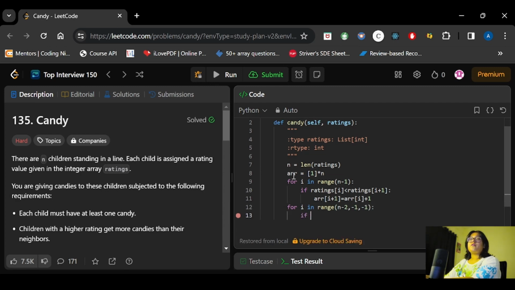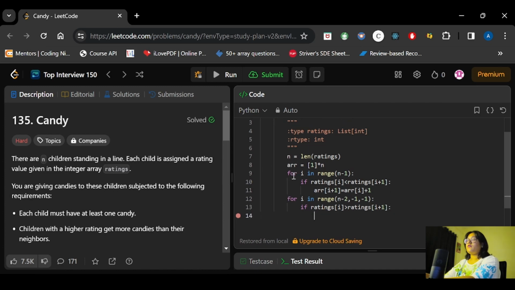So if ratings at I is greater than ratings of I plus 1, then what we need to do here, ARR of I is equals to max of ARR of I comma ARR of I plus 1 plus 1.